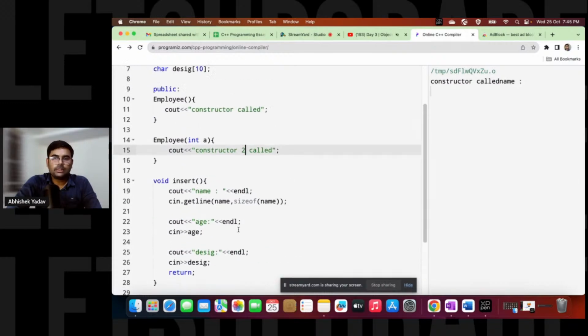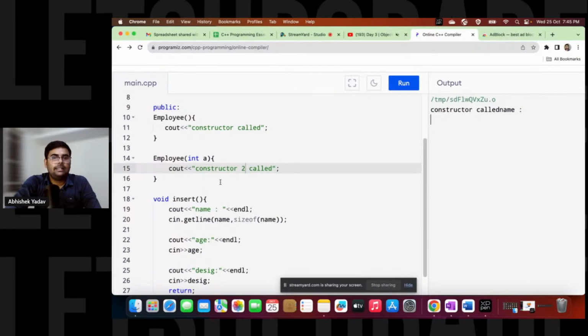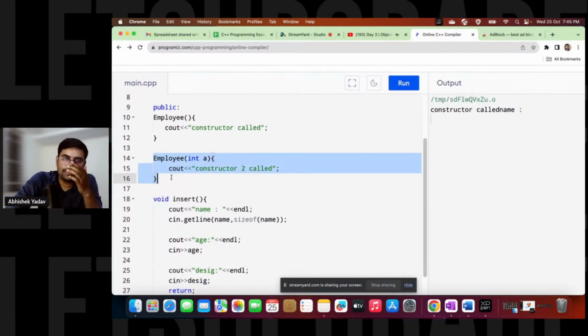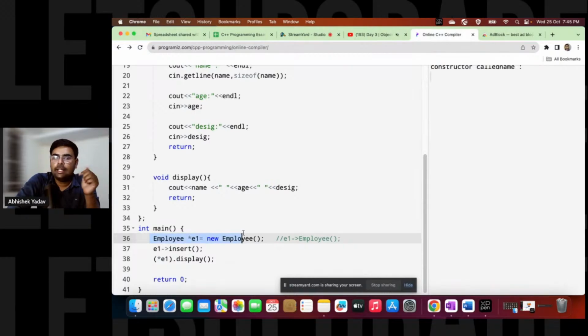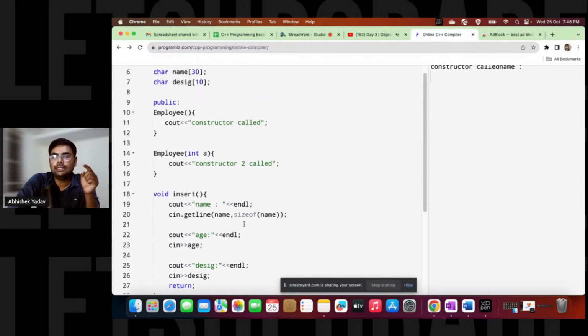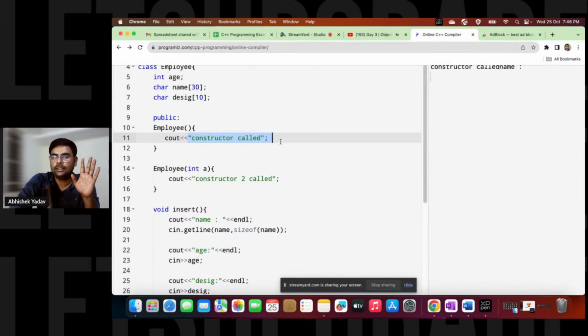Now let me first run the code, right? Let's see what output I will get now. So first, this is not executing, right? That is, the line number 14 constructor is not getting executed, right? Why? Because first line number 36 will get executed, and from here, guys, basically we are calling a default constructor. So it will go and check whether you have defined a default constructor or not. Yes, we have defined a default constructor. That's why it is going inside the default constructor and just executing this particular line, right?